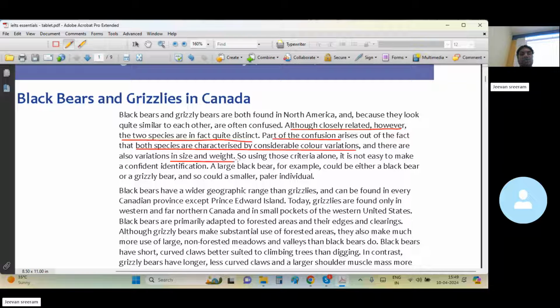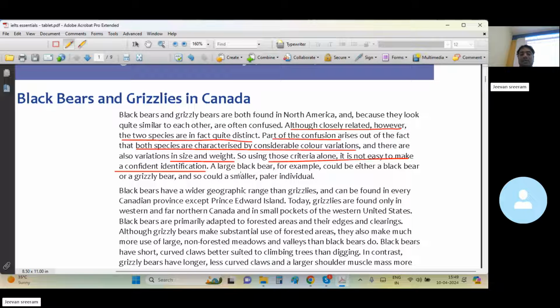So you can see different things between black bears and grizzly bears. They are somehow useful to differentiate one from another. Yes, they are differentiable. So using those criteria alone, it is not easy. Yes, this is the proof line. Although you fully know about such differences, it is not easy to make a confident identification